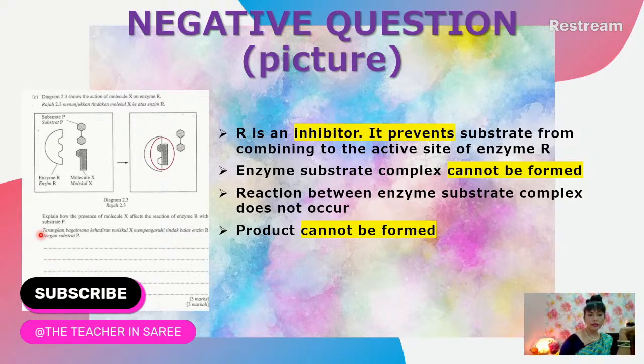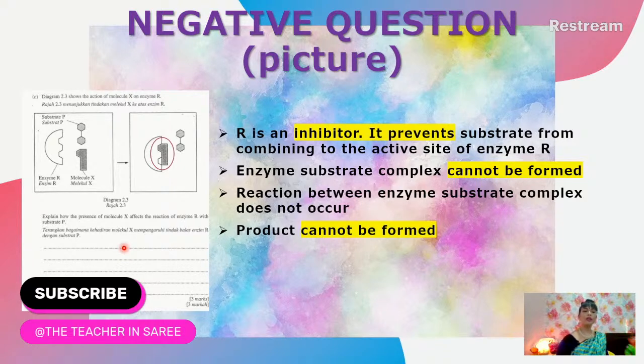All right. So look at the question. Explain how the presence of molecule X affects the reaction of enzyme R with substrate P. So guys, there is no negative word in the question at all. All right, but why do I categorize this as a negative statement question? Easy. The picture is saying it so. Everything is in the stimulus. Everything is in the picture. Something that is not supposed to happen has happened. All right. So that is when I categorize this type of question again as a negative question.